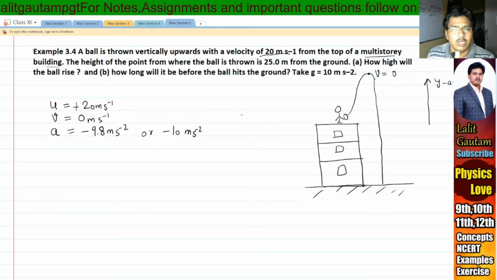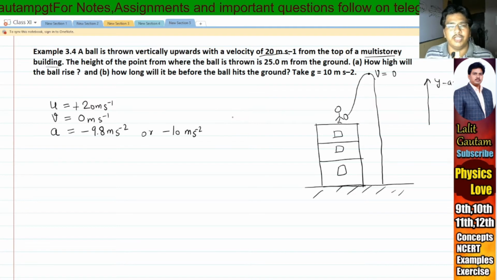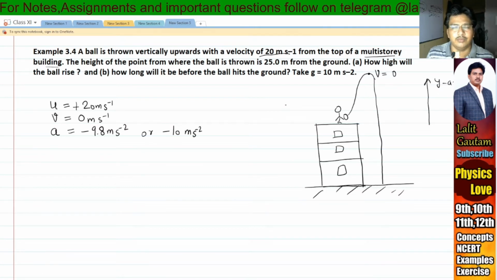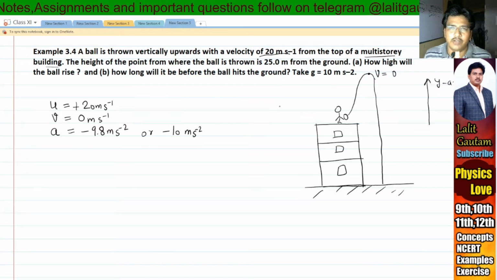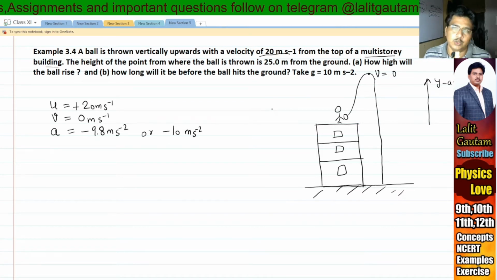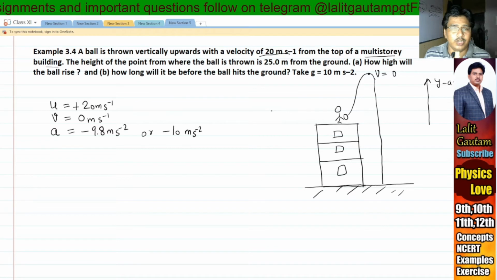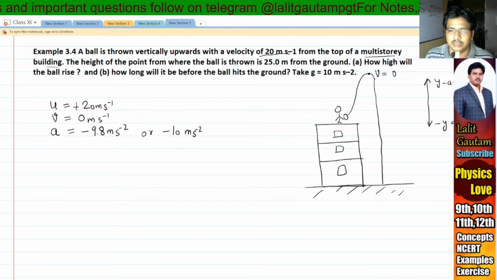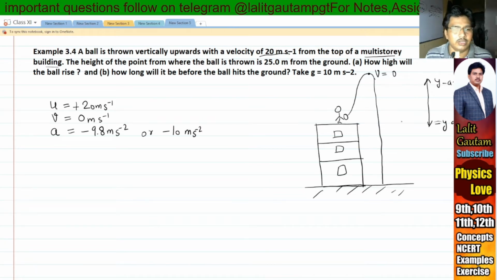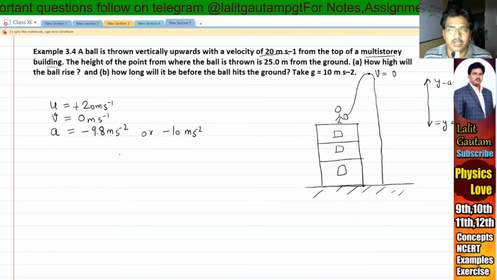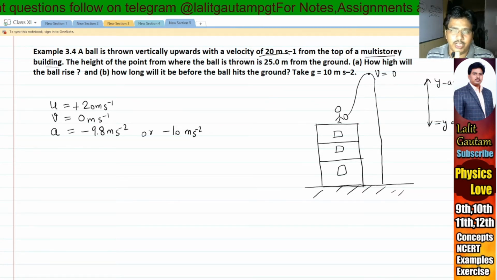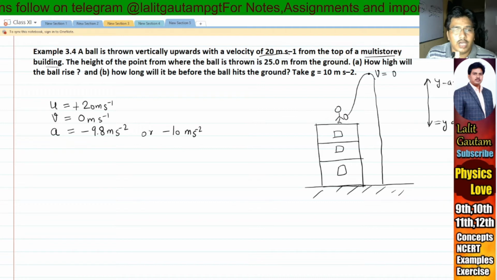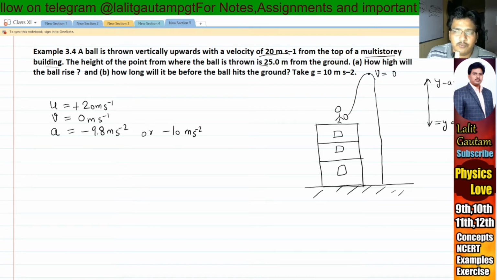You can throw any body in the upward direction or the downward direction, but the earth always pulls that body towards its center. So the gravitational force of attraction always acts towards the center of the earth, that is vertically downward, and vertically downward direction we consider as minus y axis. So according to the sign convention we have to use acceleration due to gravity as minus 9.8 meter per second square near the surface of earth. Now the height of the point from where the ball is thrown is 25 meter from the ground.